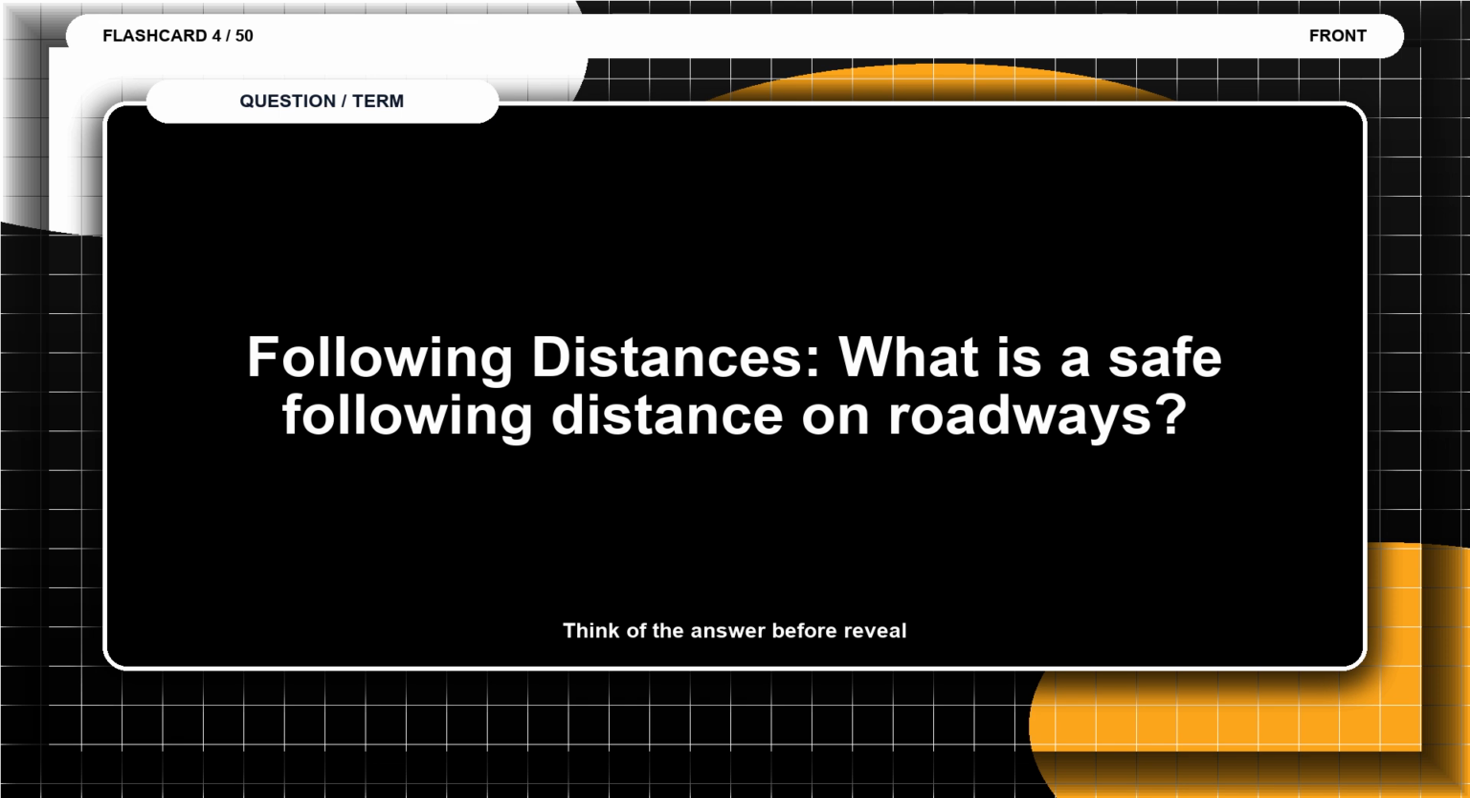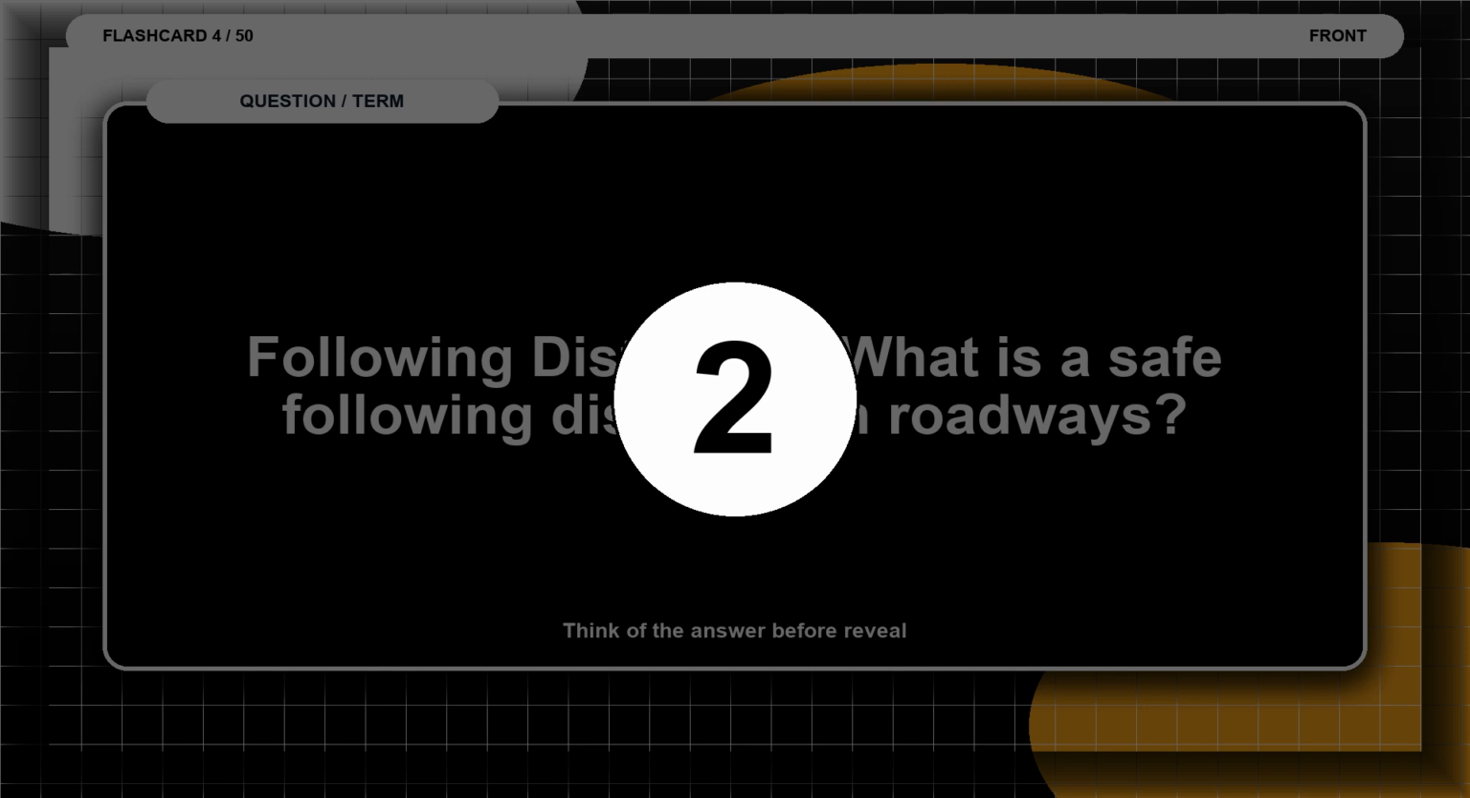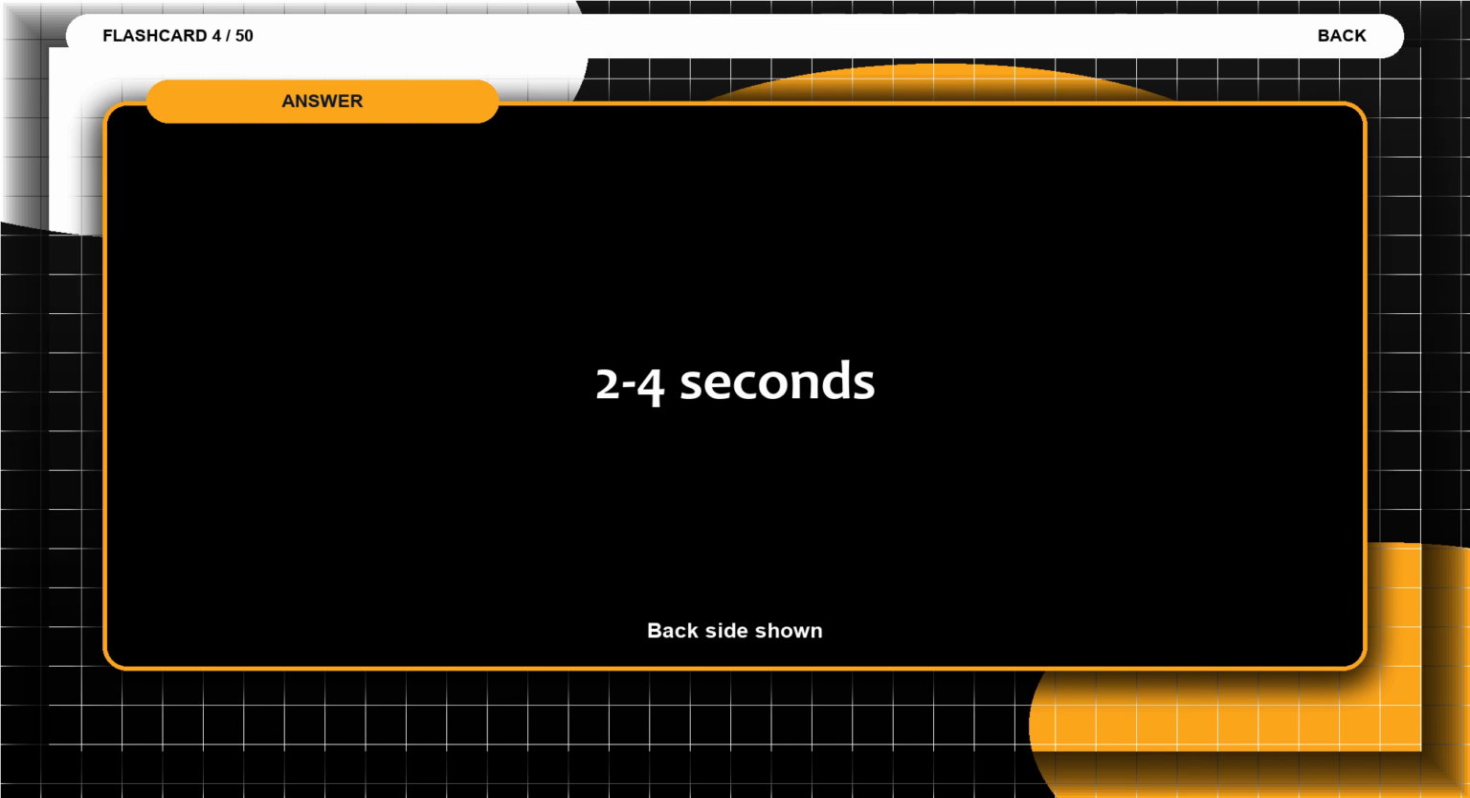Flashcard 4. Following distances. What is a safe following distance on roadways? Think of the answer before the reveal. The answer is 2-4 seconds.